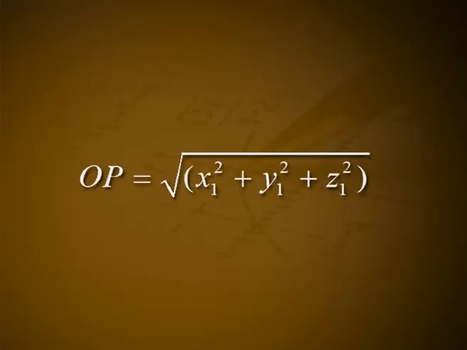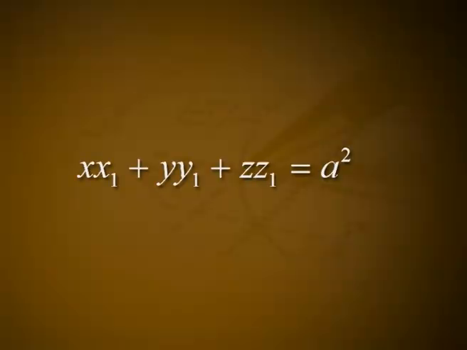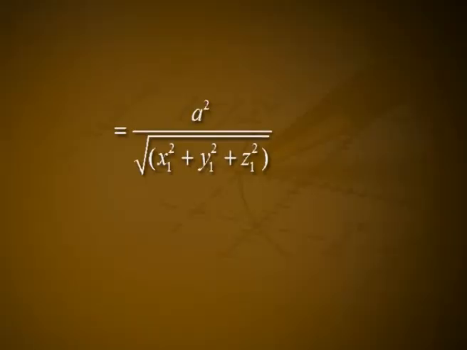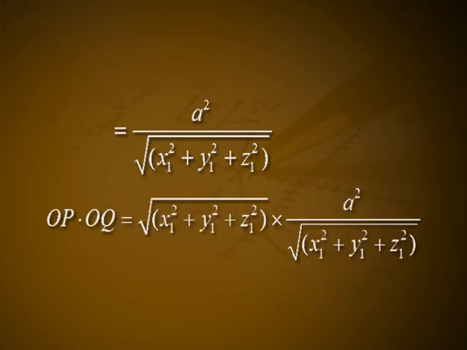We have OP = √(x1² + y1² + z1²) and OQ is equal to the perpendicular distance of x x1 + y y1 + z z1 = a² from O, which is a²/√(x1² + y1² + z1²). So OP · OQ = √(x1² + y1² + z1²) · a²/√(x1² + y1² + z1²) = a².